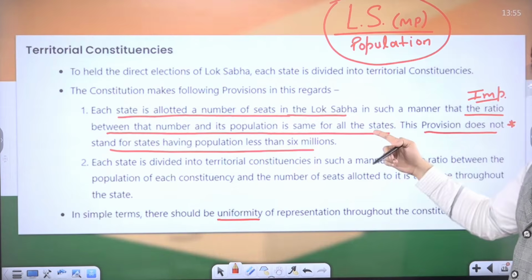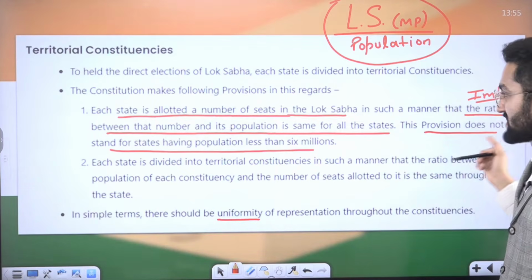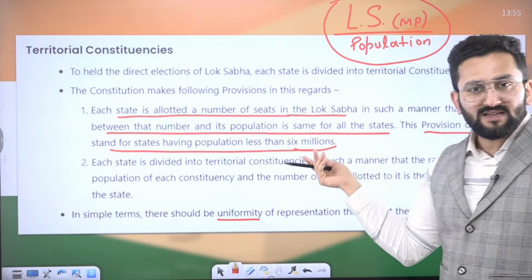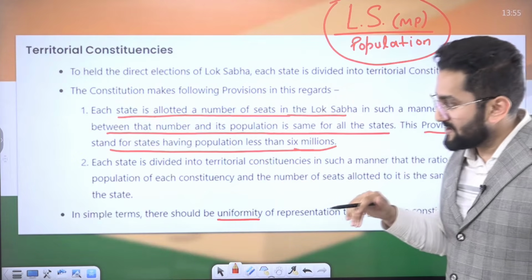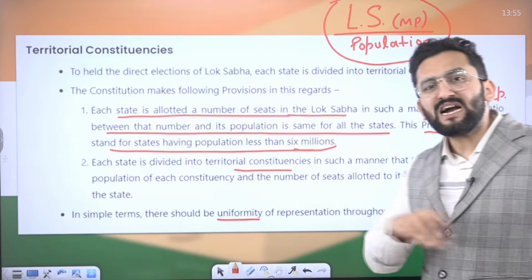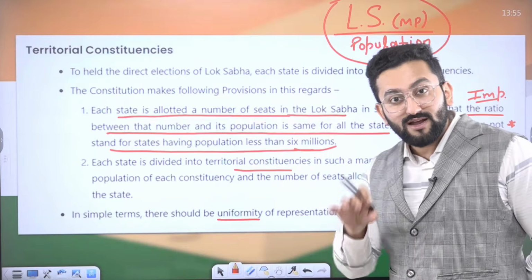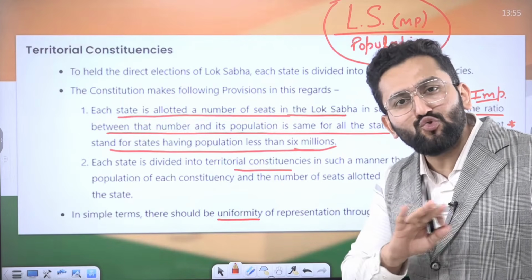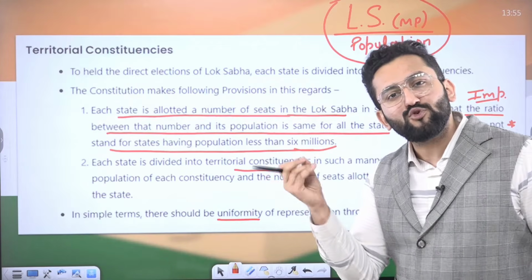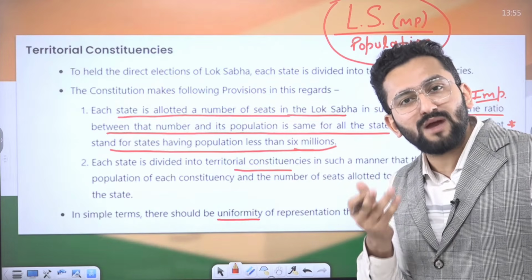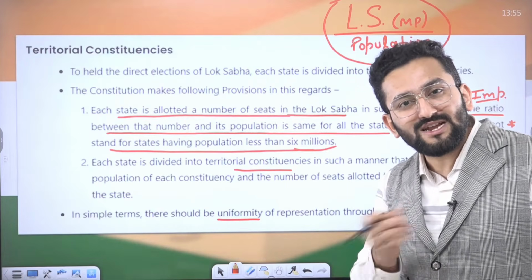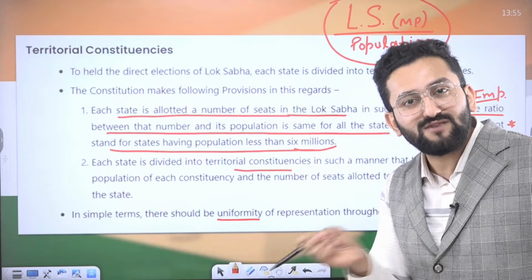There can be a statement on this in your exam. The provision does not apply to states having population less than 6 million. If less than 6 million, then this formula need not be applied. Each state is divided into territorial constituencies. It means the area is divided. In case of Rajya Sabha, there is no such territorial constituency, no territorial representation. There is proportional representation. If you are a Rajya Sabha MP, you are representing the interest of the whole state from where you got elected, from where MLAs of that state voted for you.